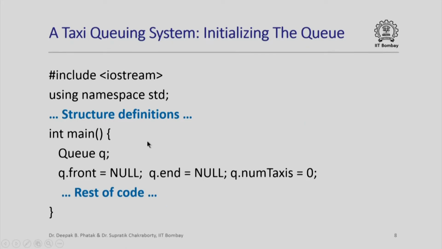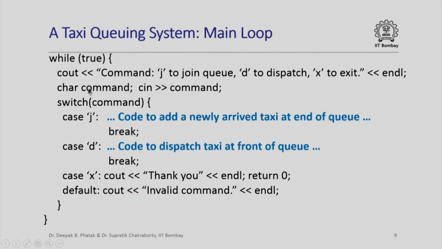Well, after we have defined the structures, here is what the main function might look like. We have a variable q of type structure queue, and both the front and end members of the queue are initialized to null and the number of taxis in the queue is initialized to 0. After that we have an infinite while loop, or so it appears, because this is while true, so it might appear to be an infinite while loop, but really we will see that there is a way to get out of this while loop. Within this while loop we basically ask for a command from the user.